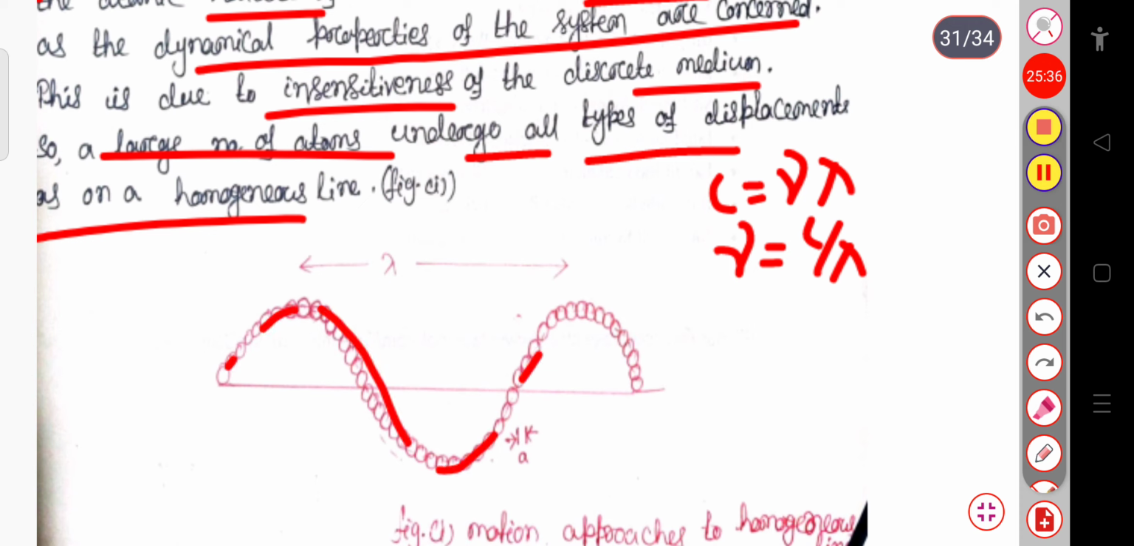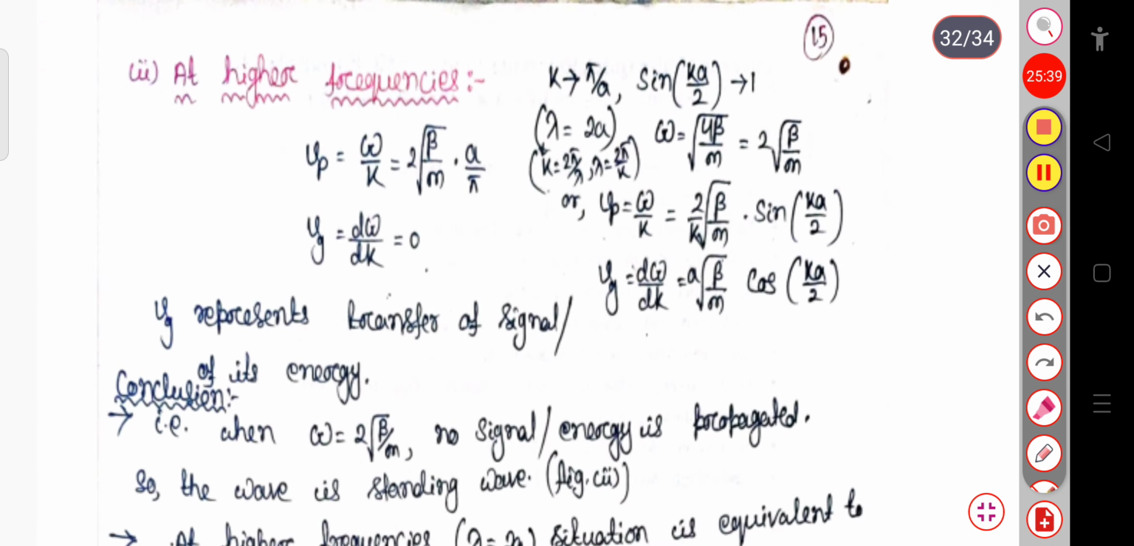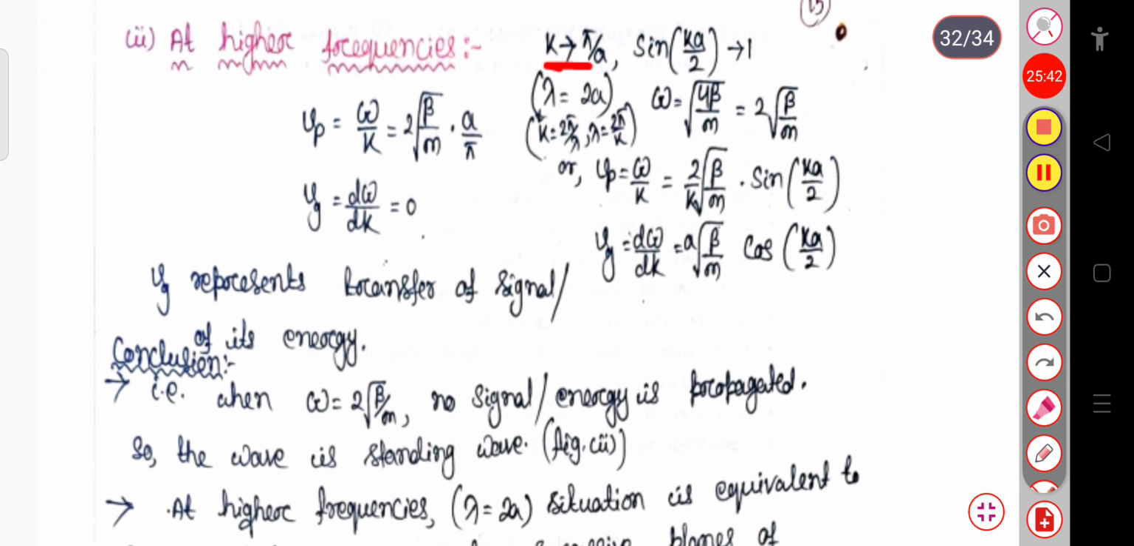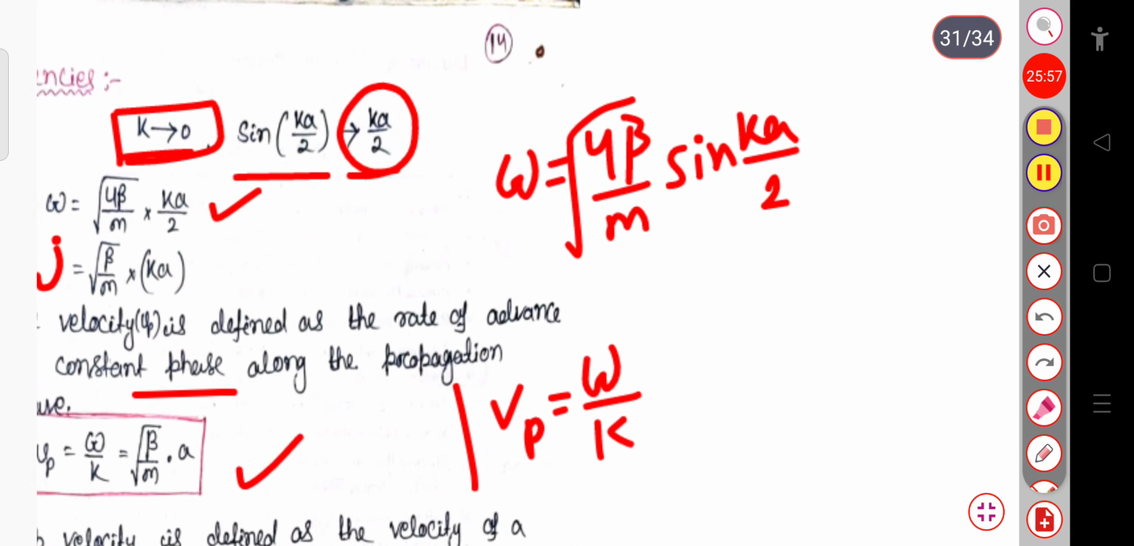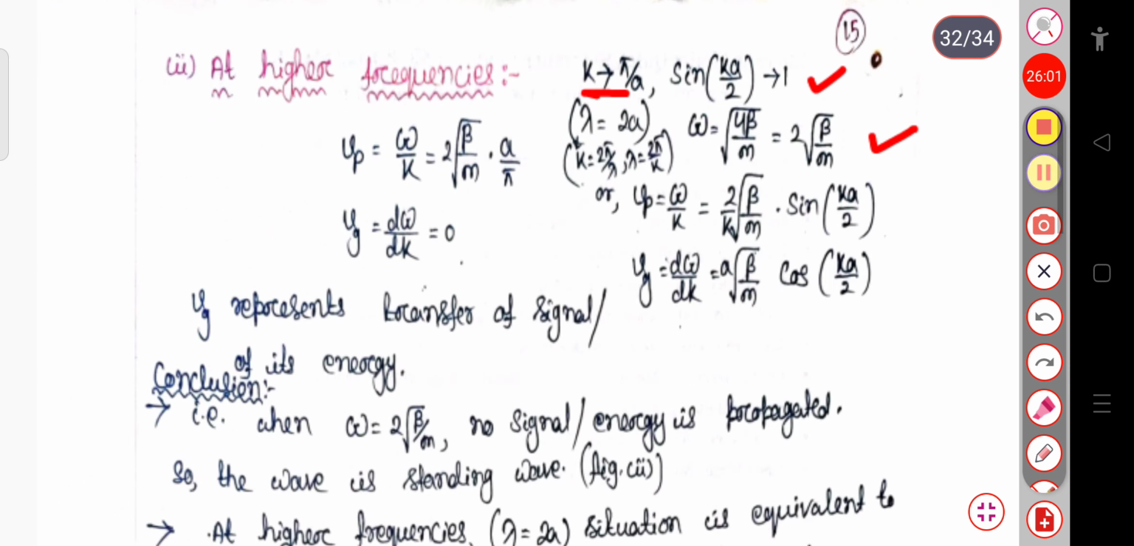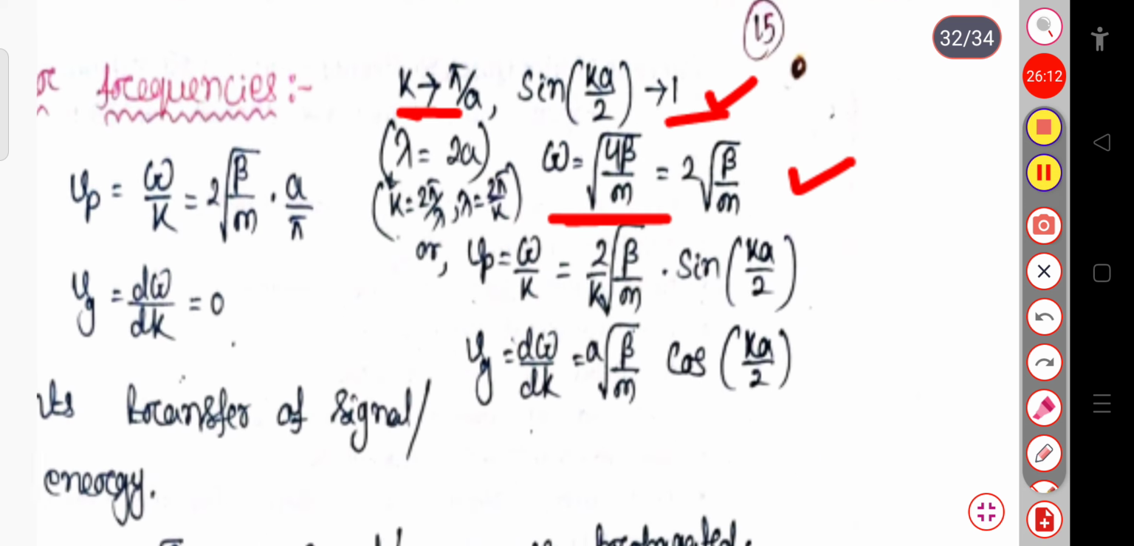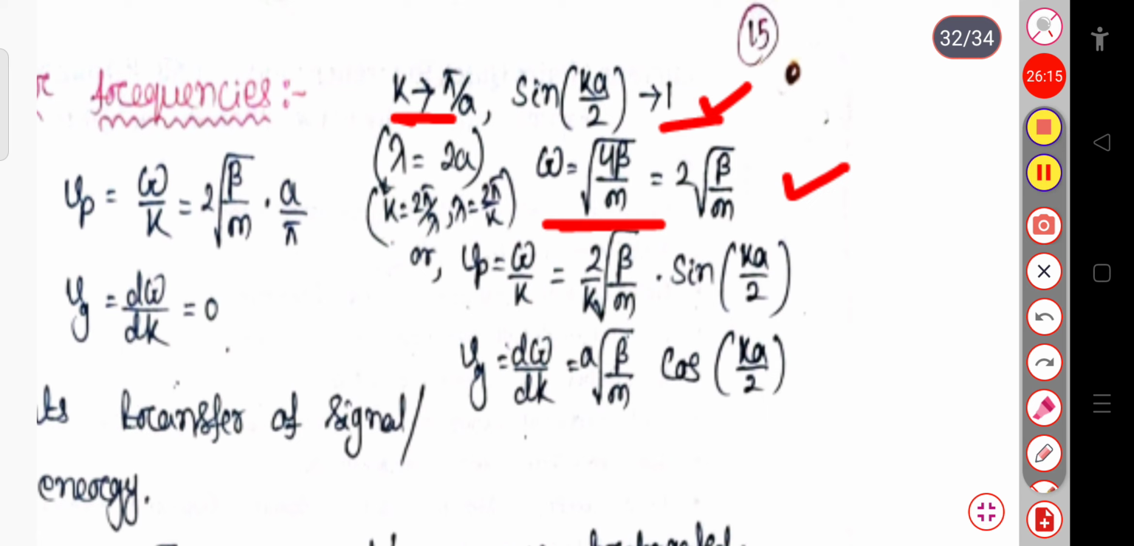Then similarly, if you calculate for the higher frequency, k tends to pi by a, and sin k by 2 goes to 1. If you calculate omega similarly, omega will be equal to 2 into root of beta by m, because you know omega is equal to 4 beta by m root over into sin k by 2, and sin k by 2 goes to 1. So this will be 2 into root of beta by m. If you calculate Vp, then Vp equal to omega by k. In place of omega, you substitute 2 into root of beta by m divided by k.